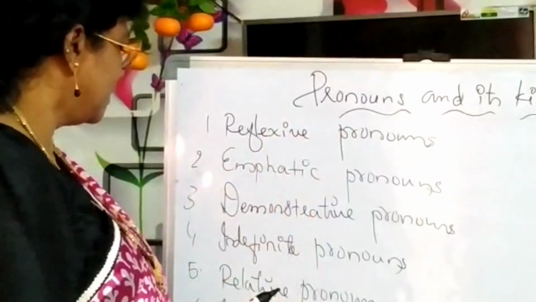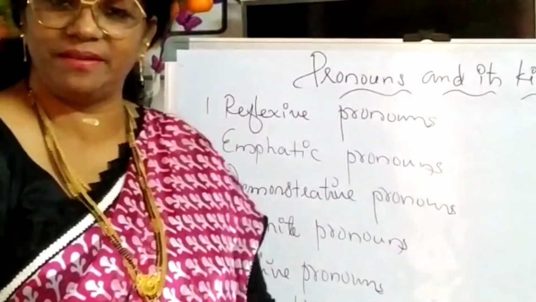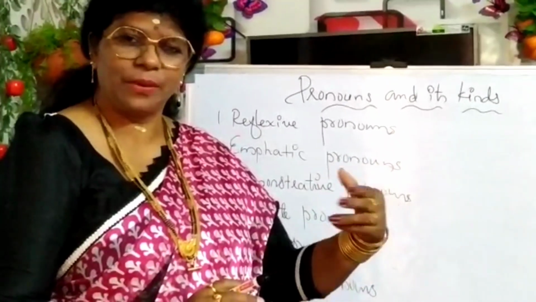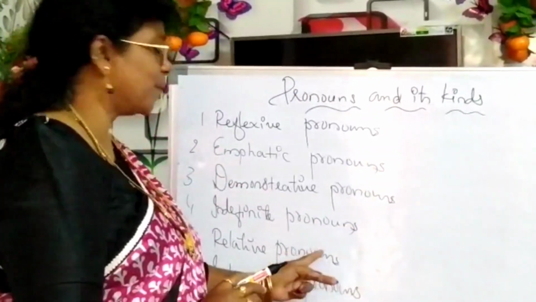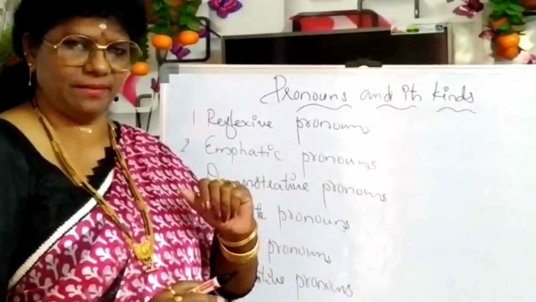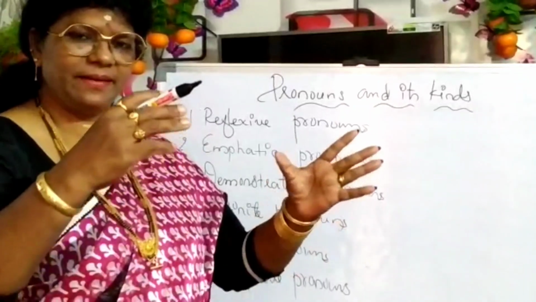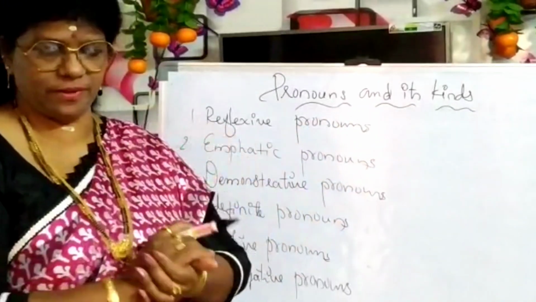Out of these, interrogative pronouns we are using every time. It's nothing but a question, starting with a question word and ending with a question mark. Relative pronouns also we are using frequently. What is relative pronouns? In the middle of the sentence we are using them.